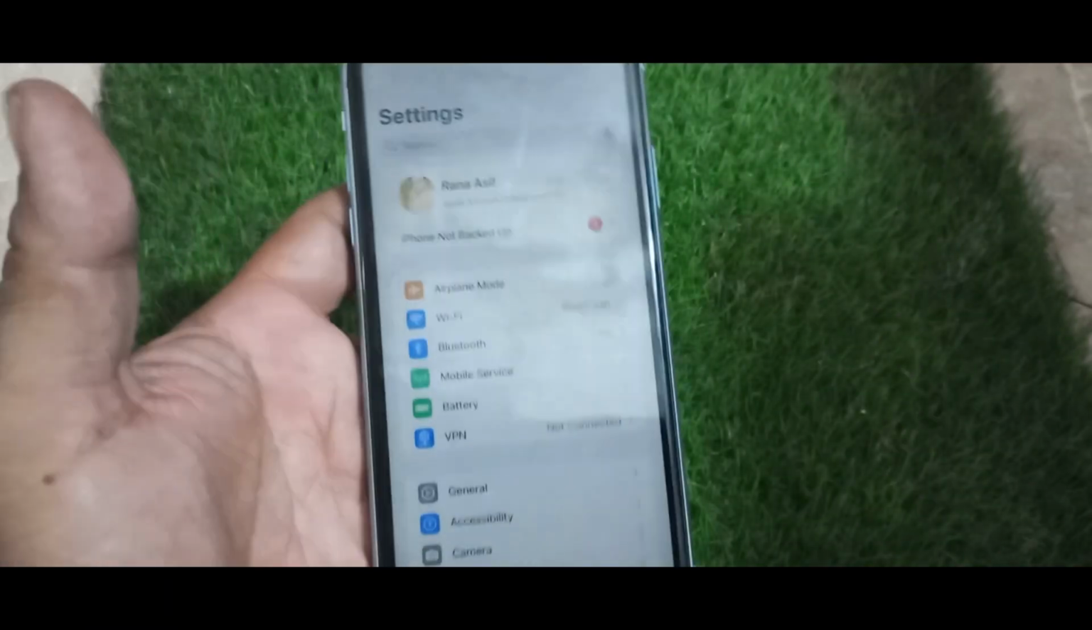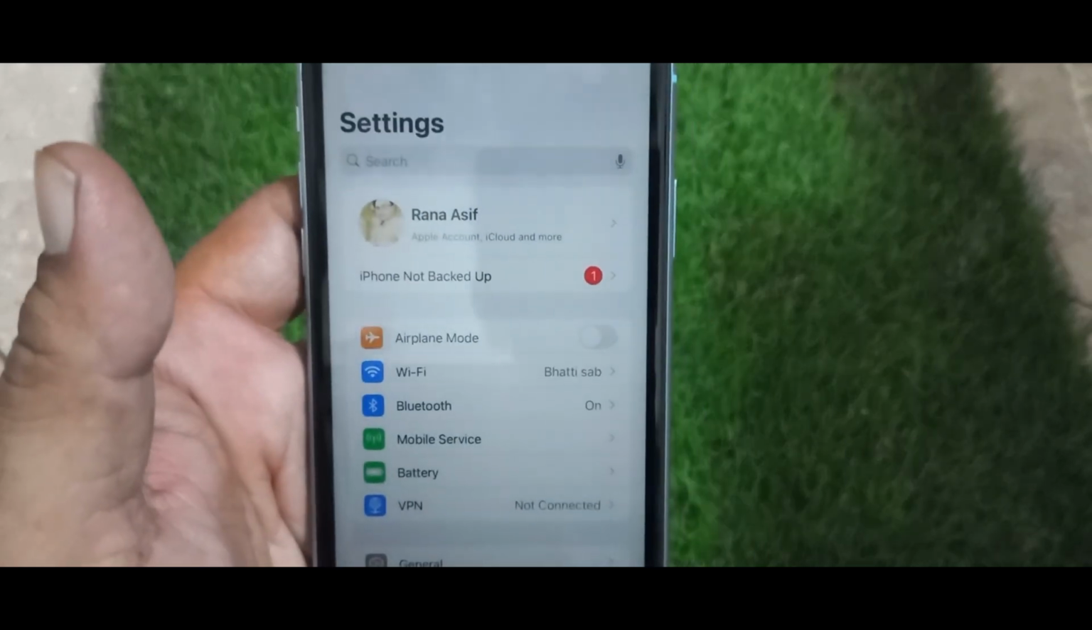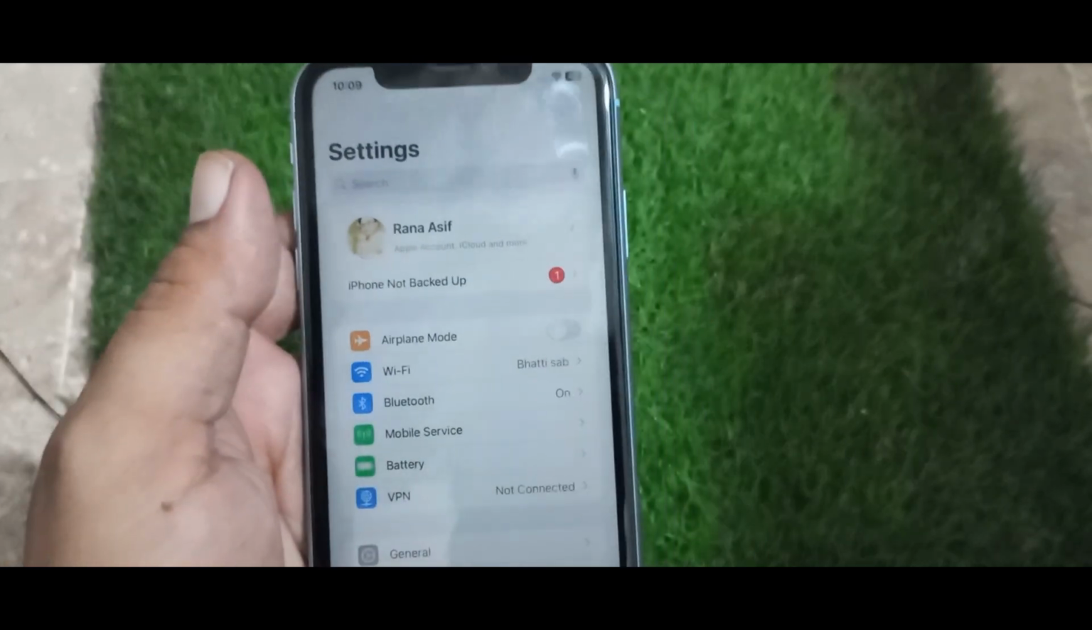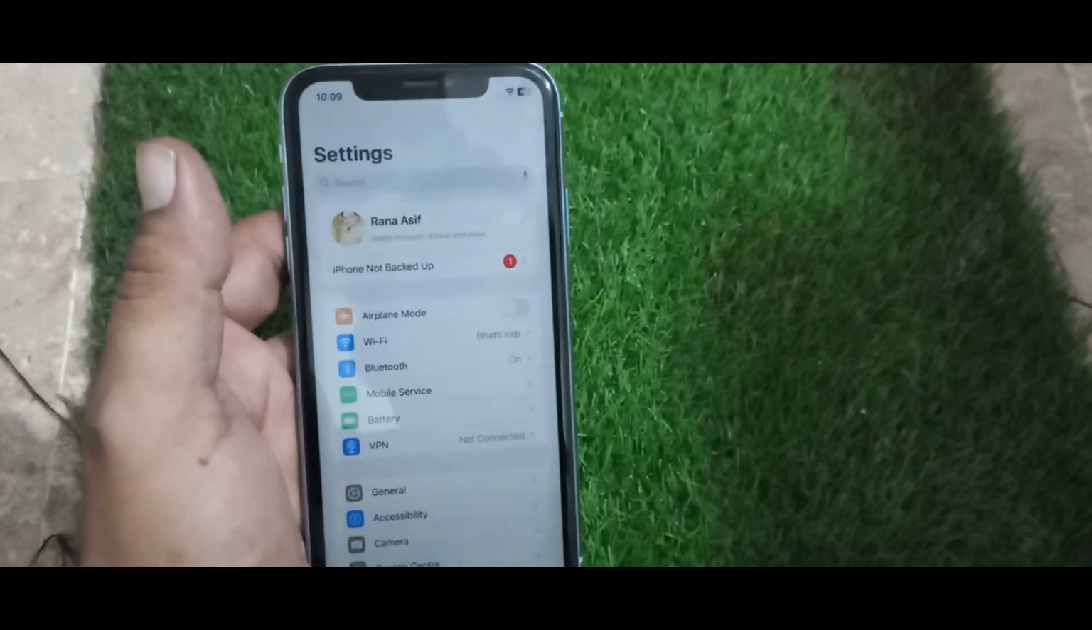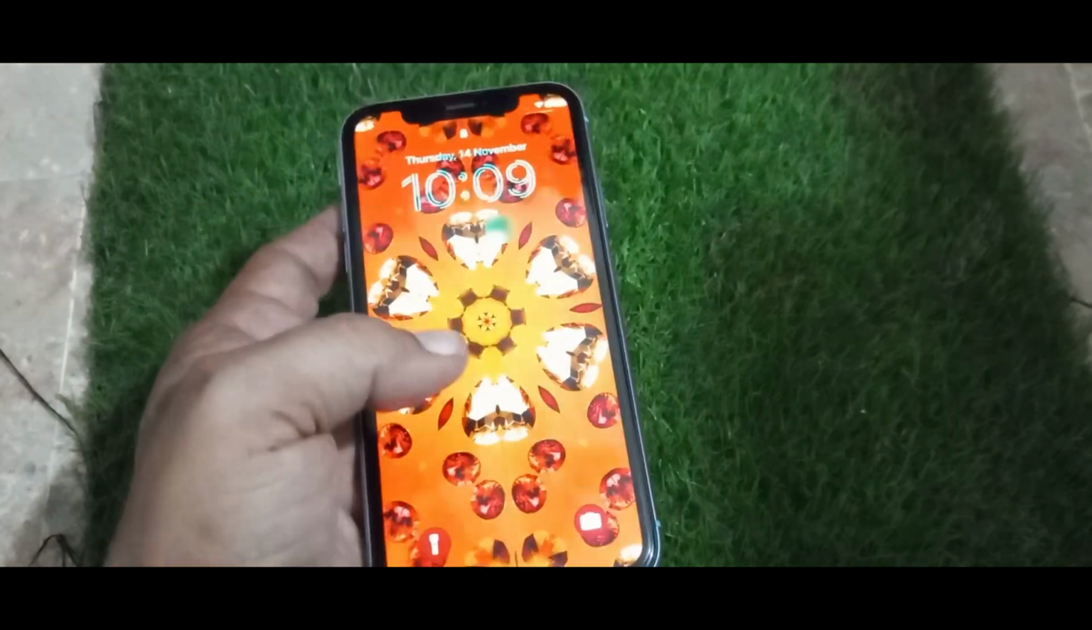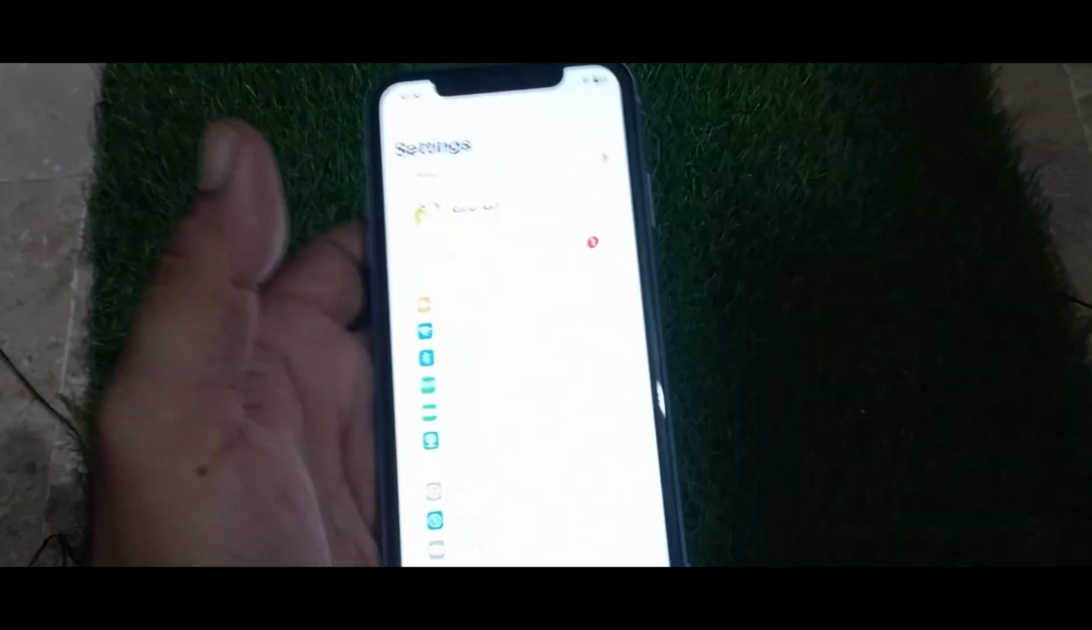In this video I will show you how to fix the iPhone backup notification that is often at the top of your screen as soon as you open settings on your iPhone. So let's start the video.